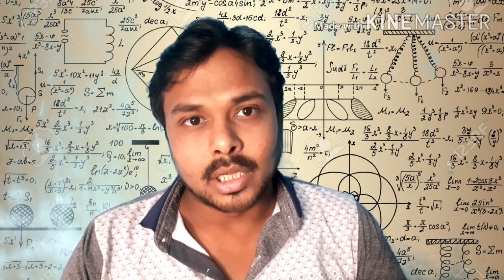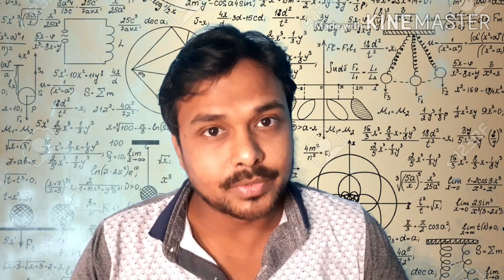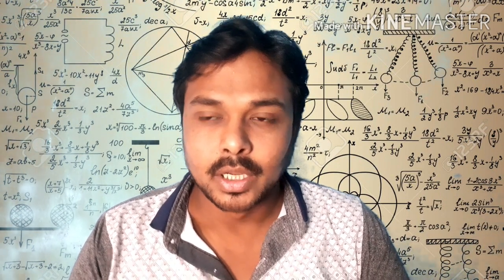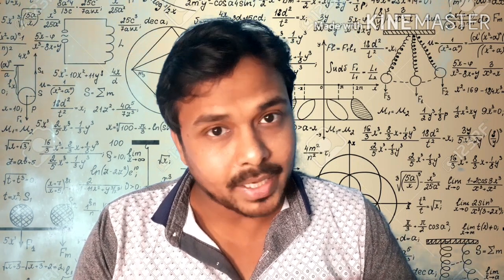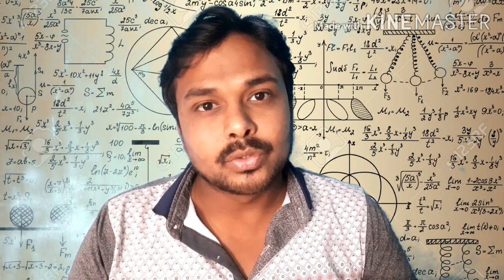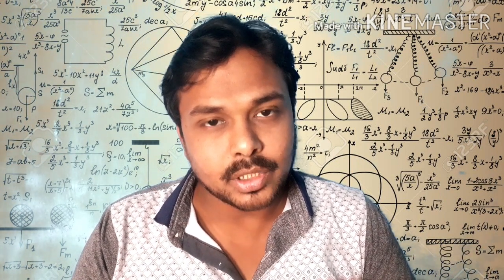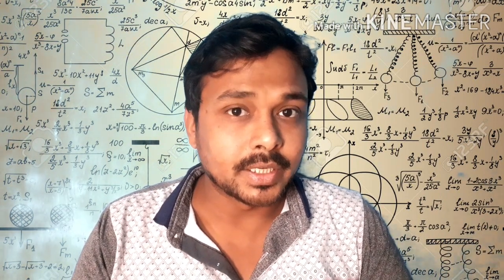First of all, I'm just telling you the main thing of this chapter, that is the physical quantities. What is actually a physical quantity? A physical quantity depends on two factors. One is the magnitude, and the second one is the measurement, that is the unit. With the combination of these two terms, you can easily calculate any type of physical quantity present in nature.